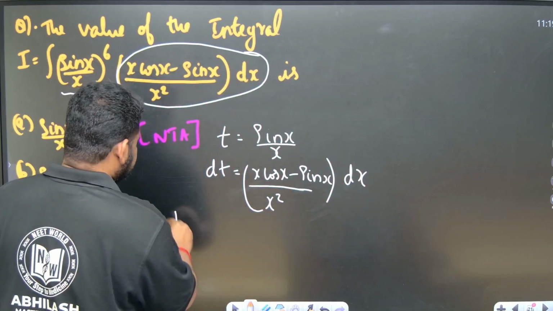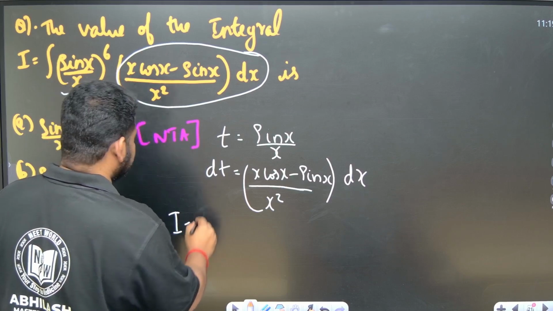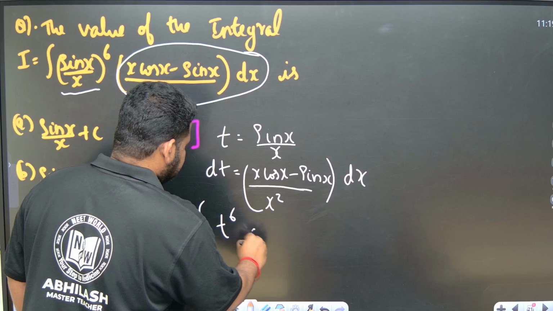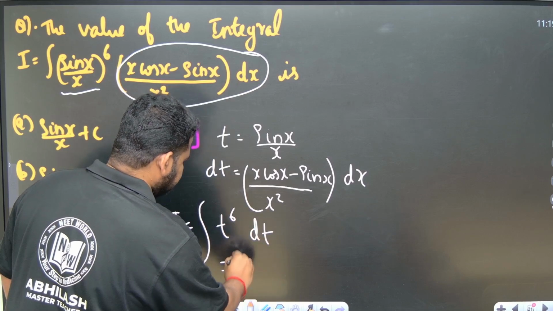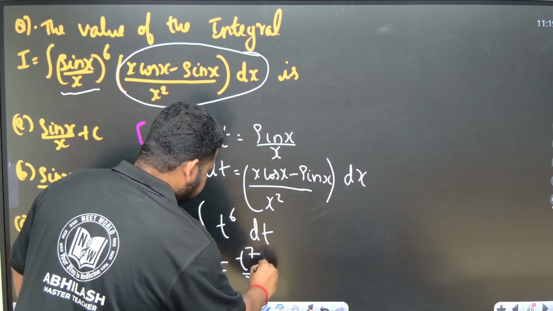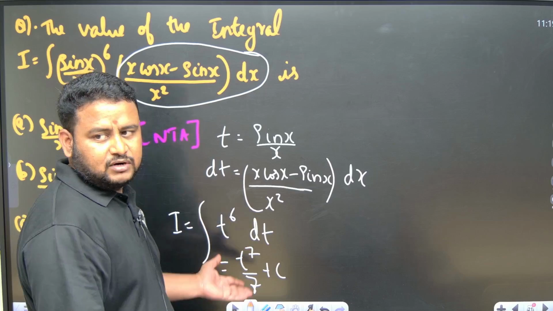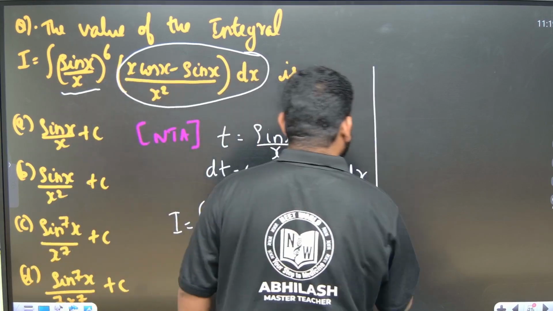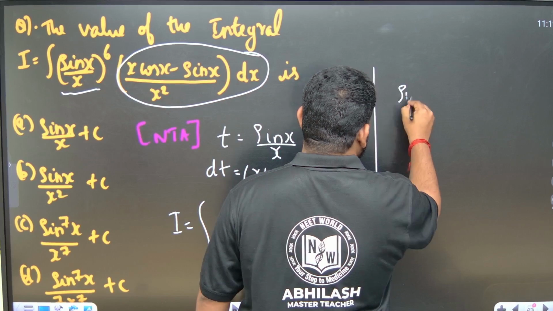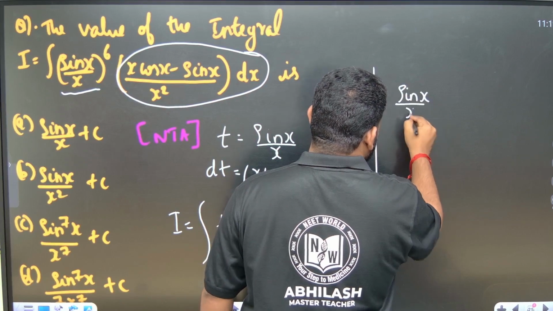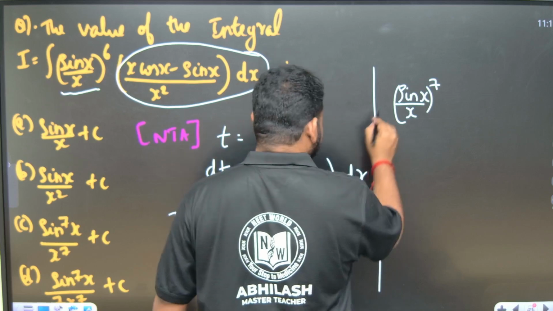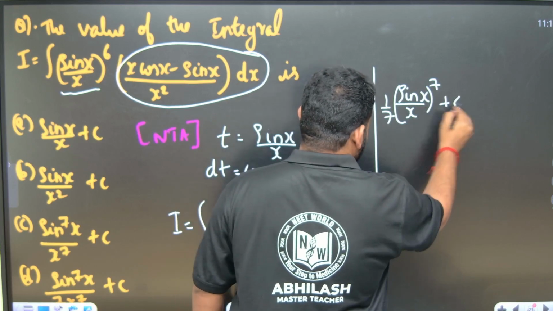So what I got? The integral I is equal to, this is nothing but t to the power of 6 dt. So this will be equal to what, friends? t to the power of 7 by 7 plus c. But what do I have to do? Whatever I have taken as t, that I have to substitute back. So t to the power of 7 will become nothing but sin x by x to the power of 7, by 7 plus c. Okay, this will be the answer.